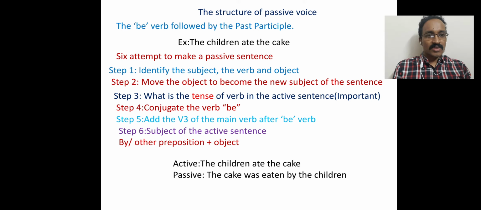In the third step, we recognized the tense, that is past indefinite tense. According to the fourth step, we have used the be verb, that is was, the past form, and then the past participle form has been used after the be verb. According to the sixth step, the subject, the children, has been used as the object of this sentence, and before that object we have used one preposition, that is by. So the answer is: the cake was eaten by the children. This is the passive voice.